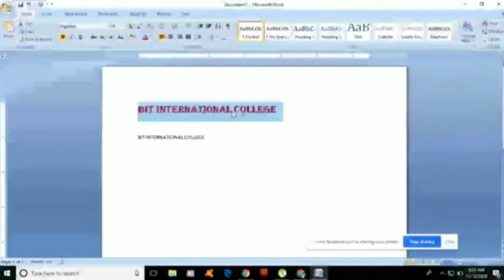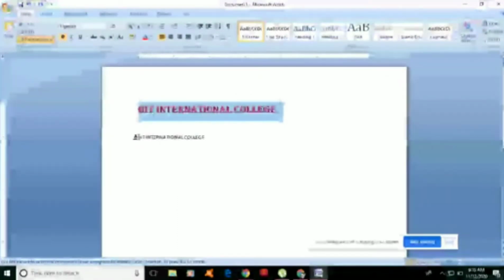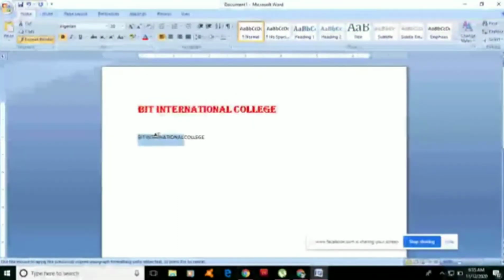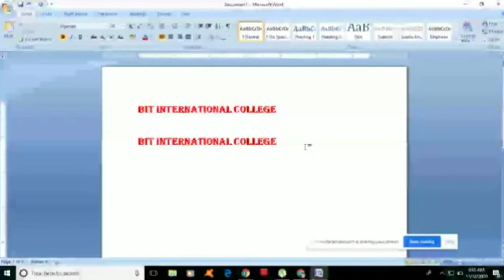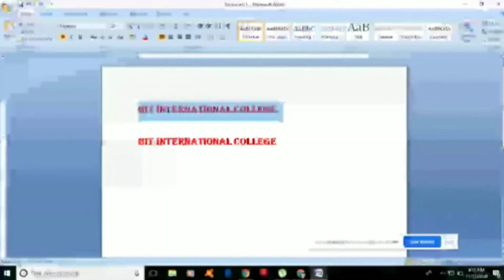All we have to do is click the Format Painter and drag this over the next word. After we drag, this will be the appearance, no? The appearance of our first word will be copied to the next word.